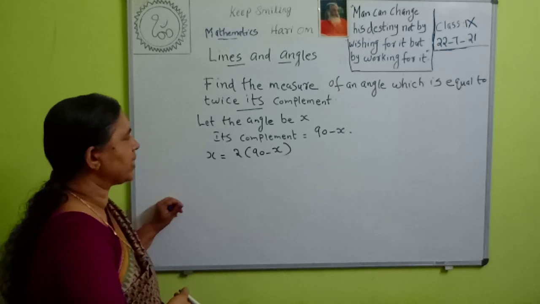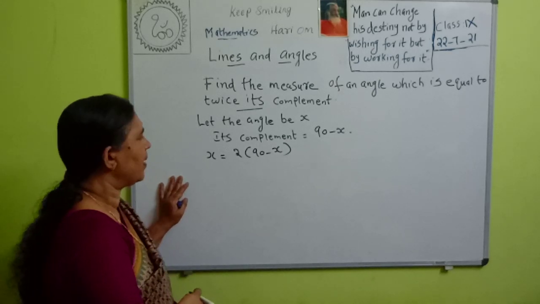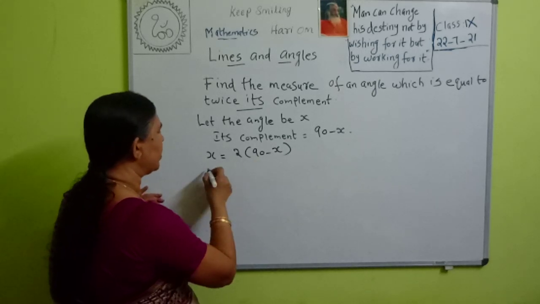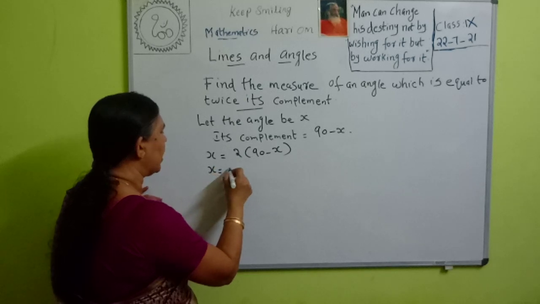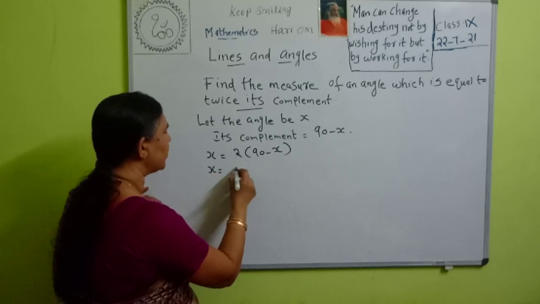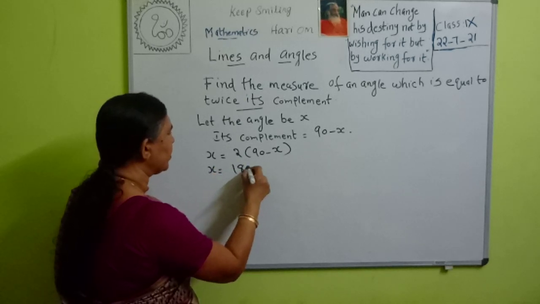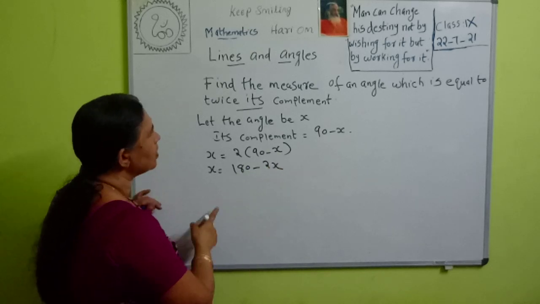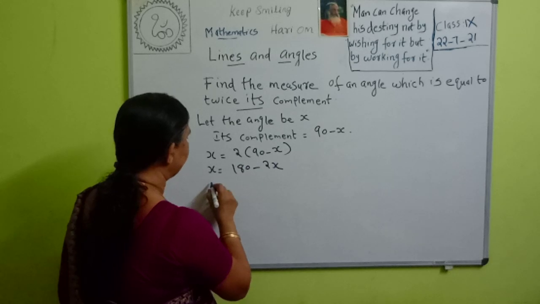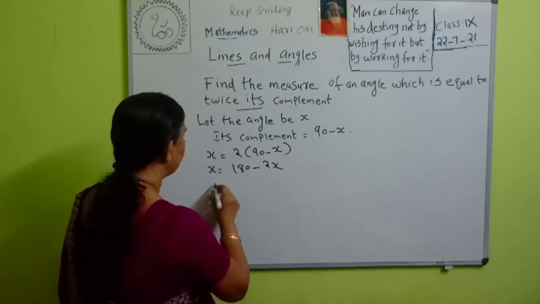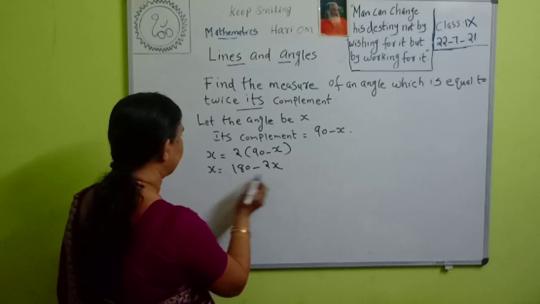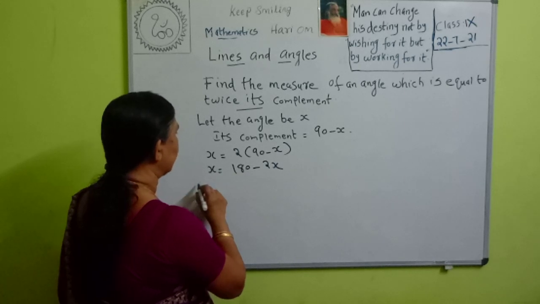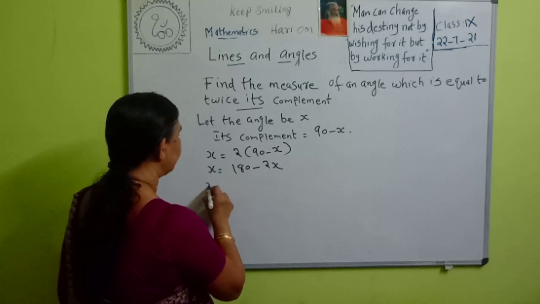Find an angle which is equal to twice its complement. Therefore x is equal to 2 into 90 minus x. Then x is equal to 180 minus 2x. We can transpose this minus 2x to the LHS. Then minus 2x plus x becomes 3x.